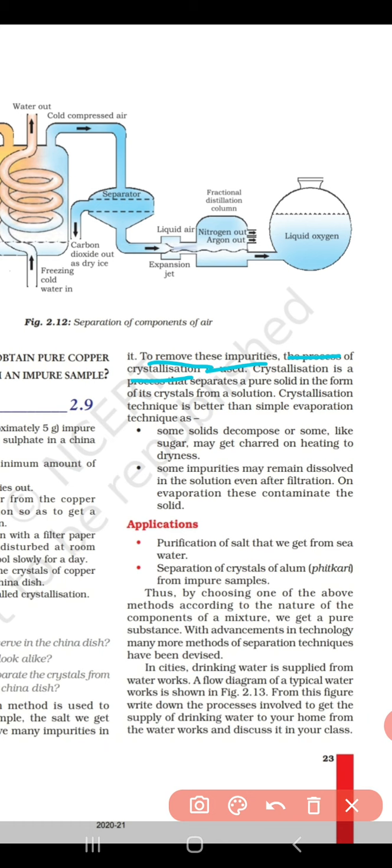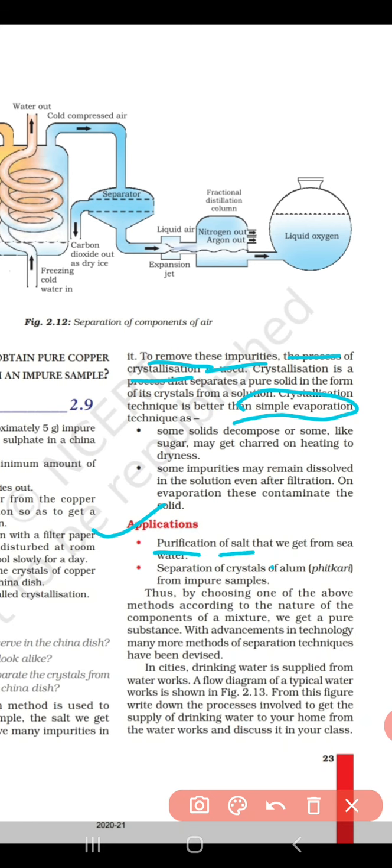Crystallization is a process that separates a pure solid in the form of its crystals from a solution. Listen carefully, the crystallization technique is better than simple evaporation. Here are the applications of crystallization, which is better than evaporation.